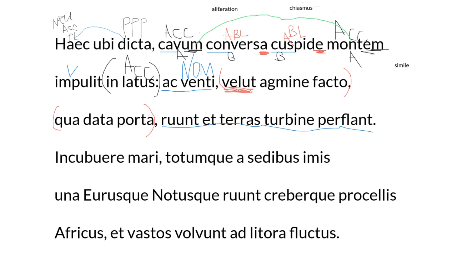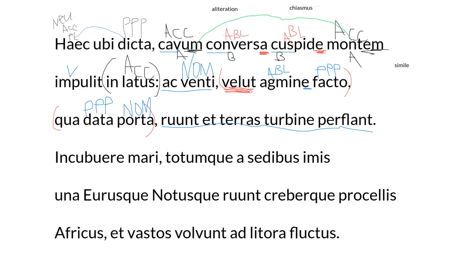The word agmine means an army line, and it's third declension. That's why with that E ending there, that makes it the ablative. So in an army line, facto is the fourth principal part of facio. So it is a perfect passive participle. So just like with an army line having been made, or you can say just like in a made army line. And then we're interrupted again by this relative clause, the qua here, in which the word data is the perfect passive participle from do, dare, dedi, having been given. A porta is a port or a gate, in which a gate having been given, or like a door having been given, right? So he created a door into the side of the mountain because the winds are going to rush out through this port or this door.